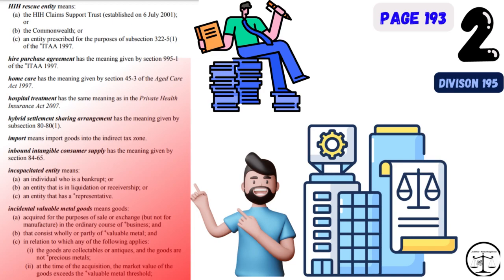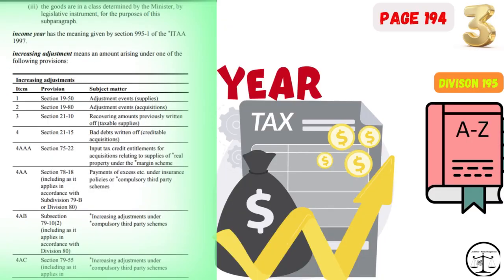Next page, that is page number 193, word number 8. HIH rescue entity. 9. Hire purchase agreement. 10. Home care. 11. Hospital treatment. 12. Hybrid settlement sharing arrangement. 13. Import. 14. Inbound intangible consumer supply. 15. Incapacitated entity. 16. Incidental valuable metal goods.